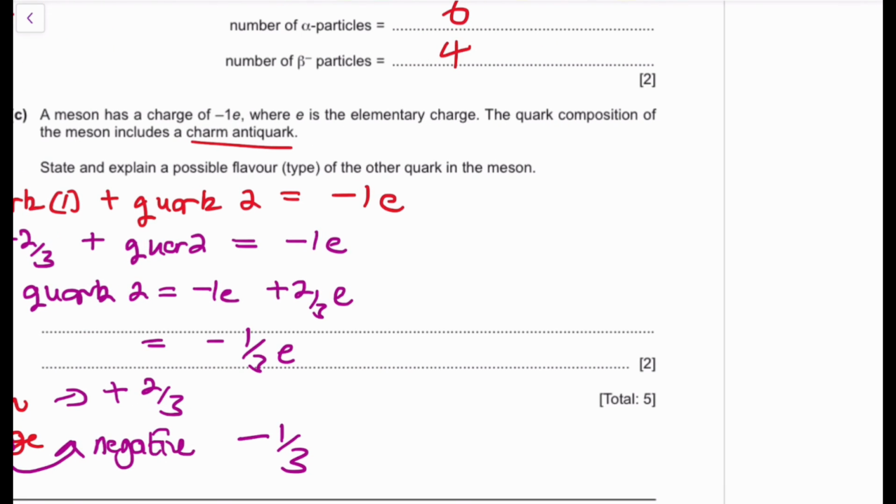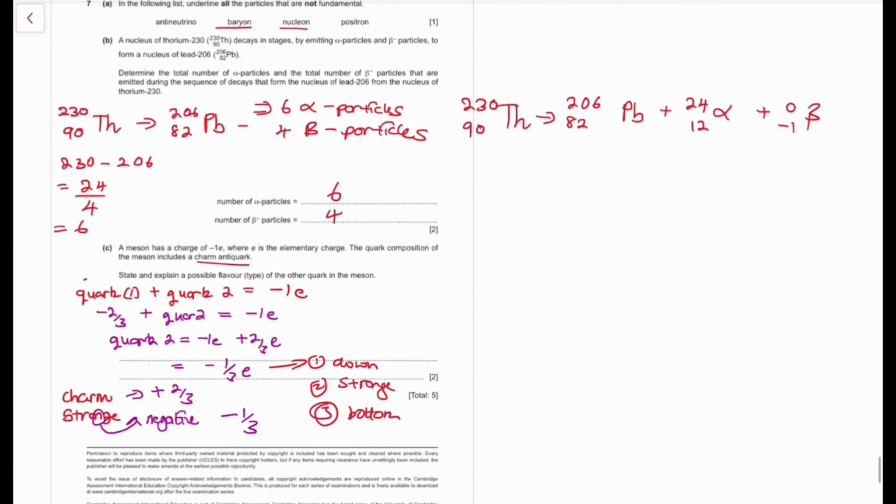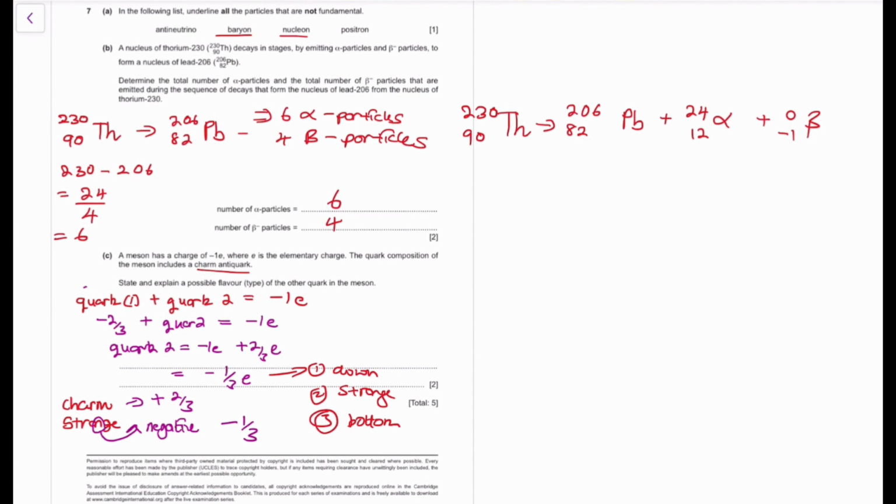And this can be a lot of particles, guys. Number 1, this can be a down quark. You get a mark. You can say it's a strange quark. You get a mark. Whoever says it's a bottom quark, you get a mark. And everyone gets a mark, right? And we are done. So that's a physics paper 2 question for you.